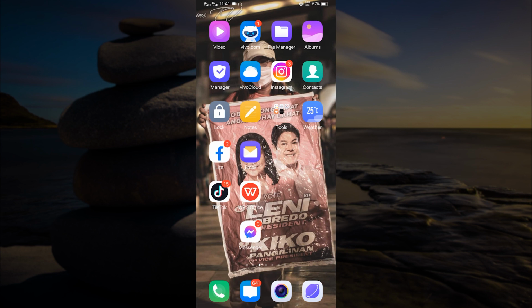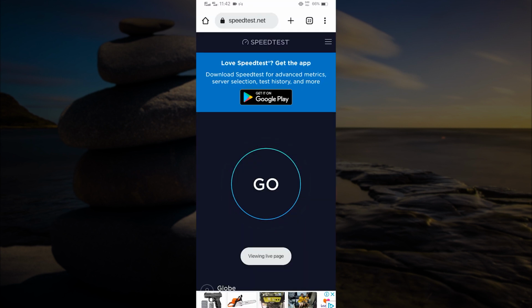The first thing we have to do is head to our browser. If you are annoyed by ads popping up every time you use your browser, I recommend using Brave browser. Not only does it have data saving features, it also has a built-in ad blocker. So let's go back on track.